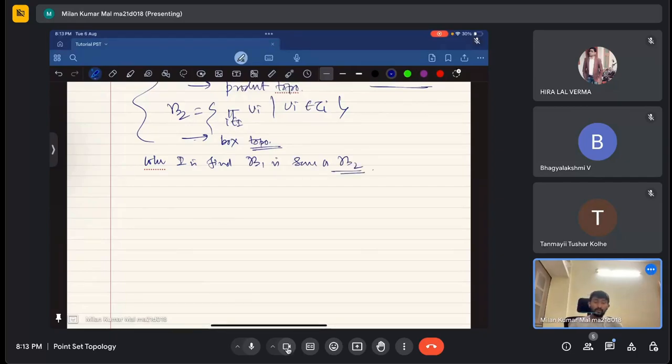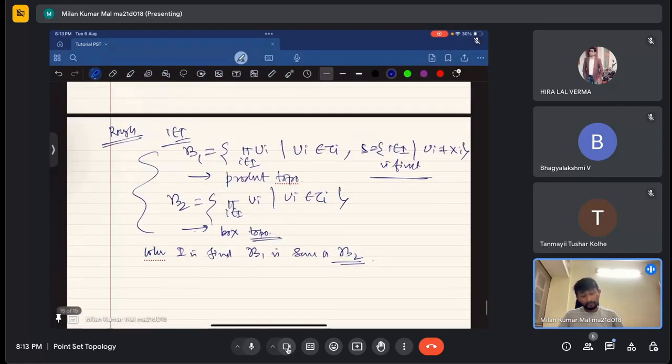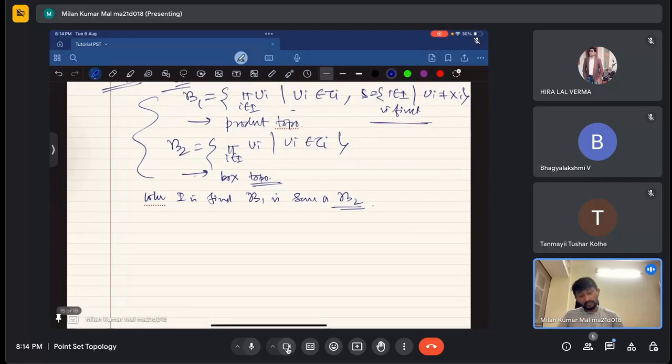But what is an interesting fact here is that any element in beta 1 is again contained in beta 2, but an element contained in beta 2 may not be contained in beta 1. Is it clear what I mentioned? I'll give an example, obviously.